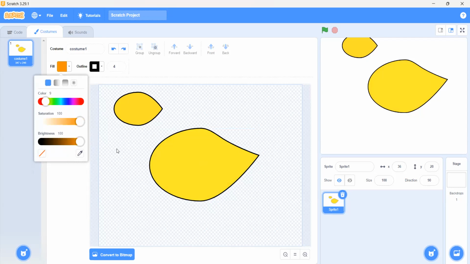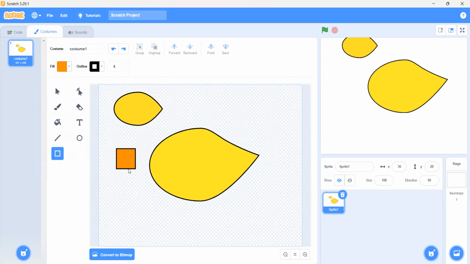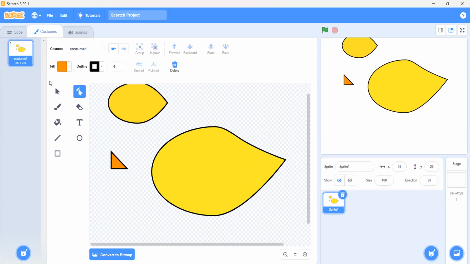Now by pressing the shift key, we have to make a small circle or small square. Then we use the reshaping tool, click on any point you like, and press the delete button. Now we have to pick this and curve it like this.